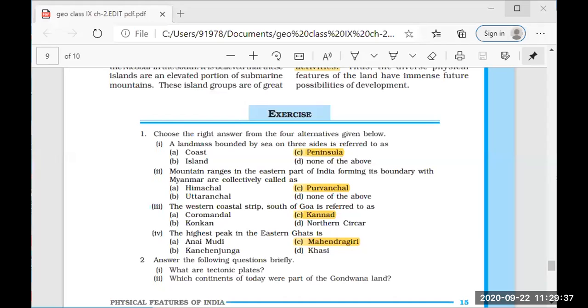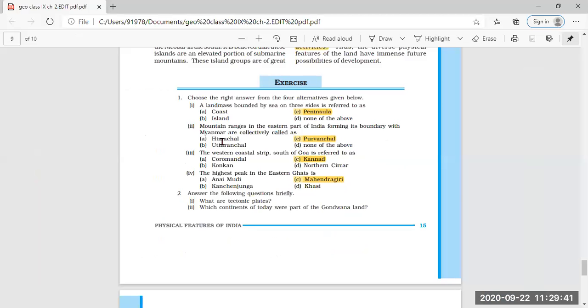Now, first, let me share the screen. Okay. Is my screen visible? Okay, fine. Then,